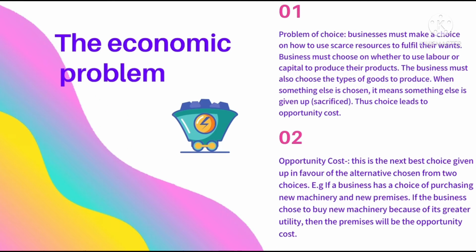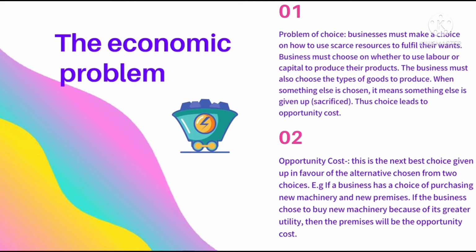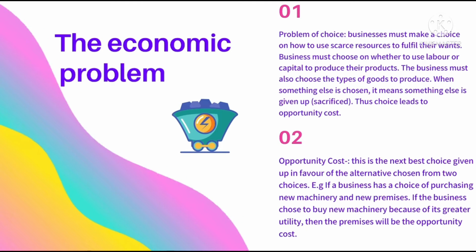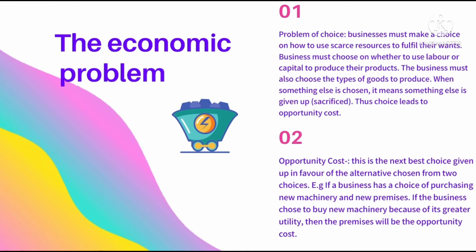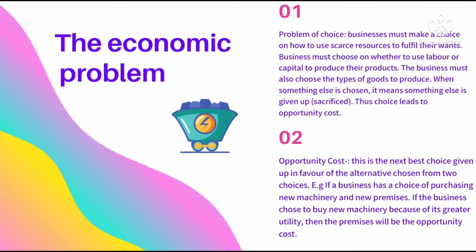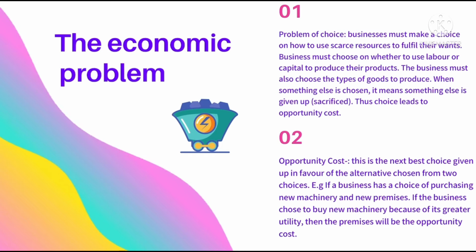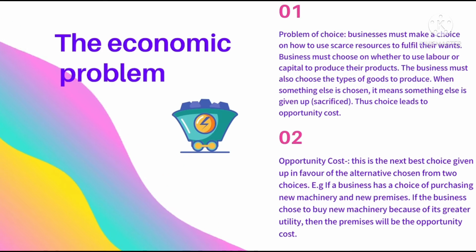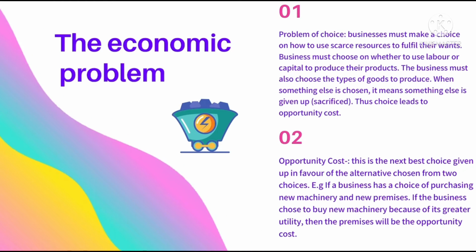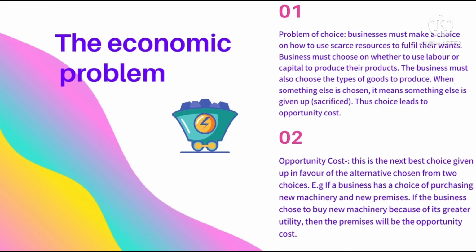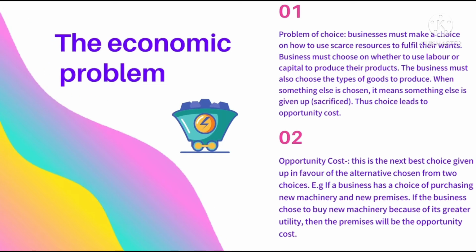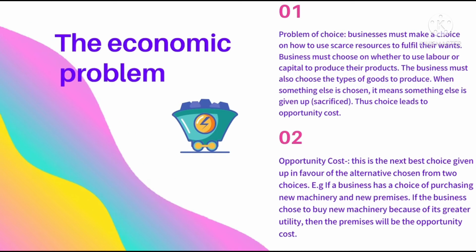We will also look at what opportunity cost means. I'll give you an example, for consumers or for students. You cannot be an economics or business student and a science student at the same time, at least not for university degrees. You have to choose a particular subject for university which you are interested in.